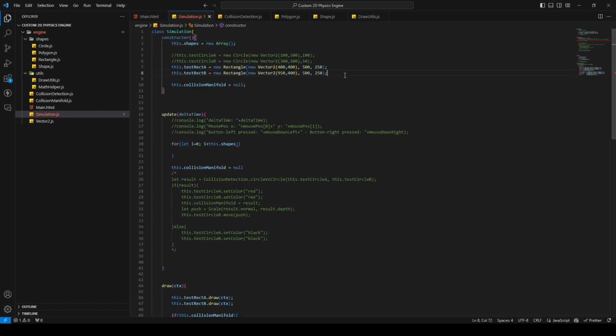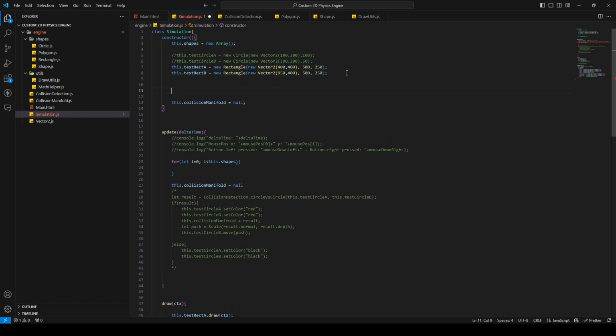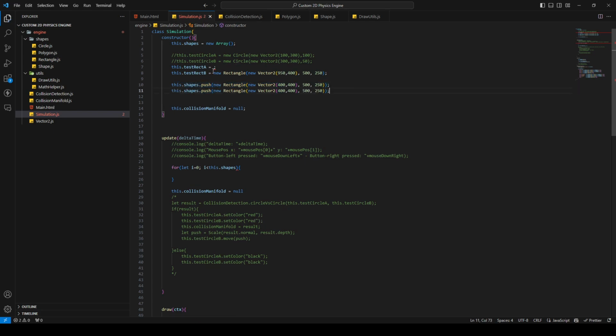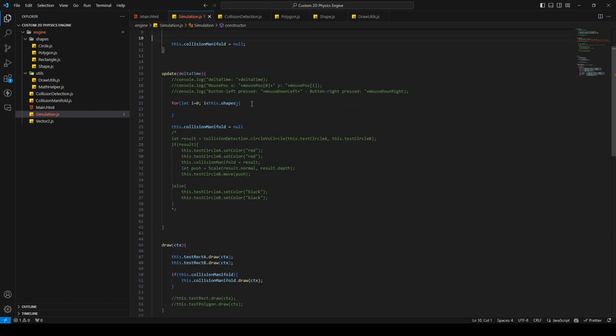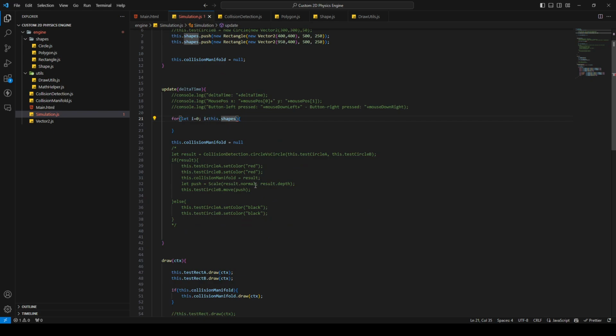Then I'm gonna say this dot shapes dot push, and I'm just copying this one here, put it in here, and the same for the other one too. There we go. Okay, now we can loop over the array.